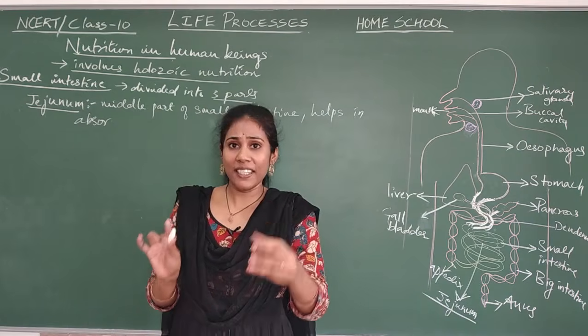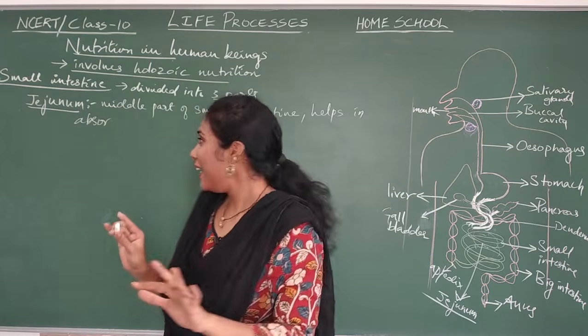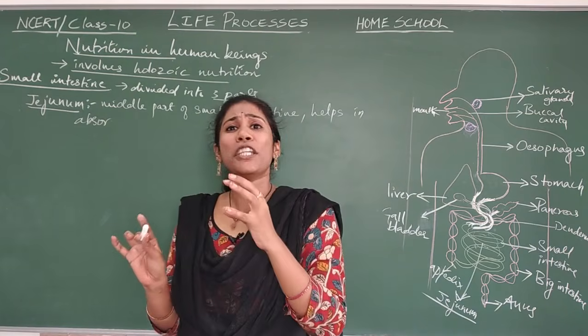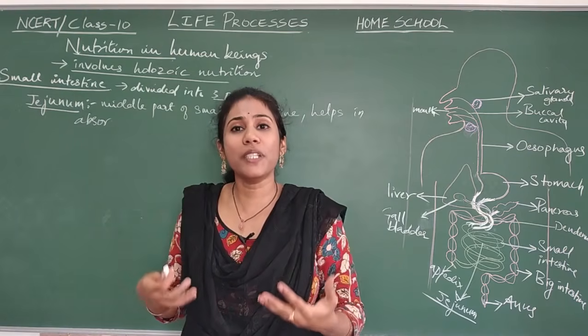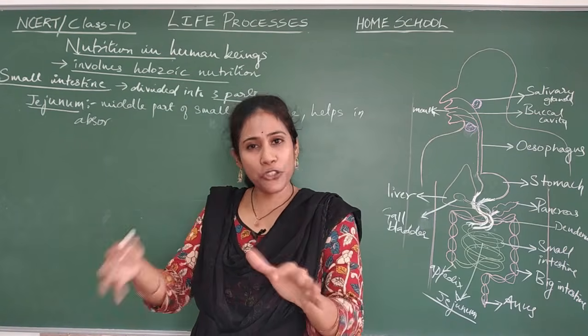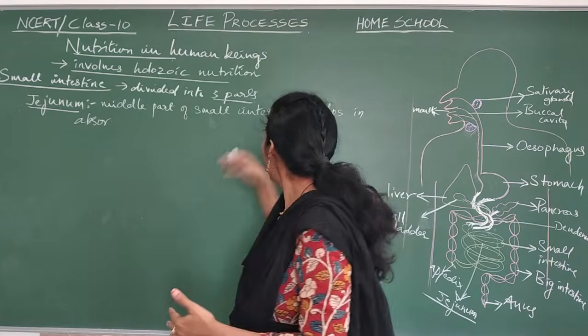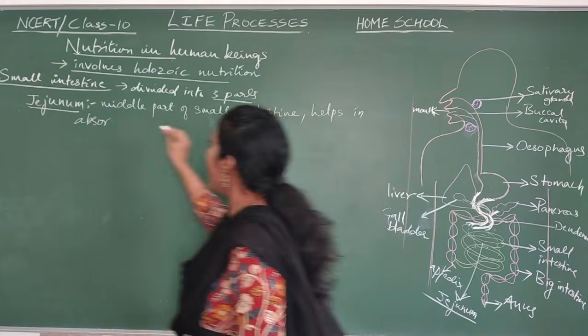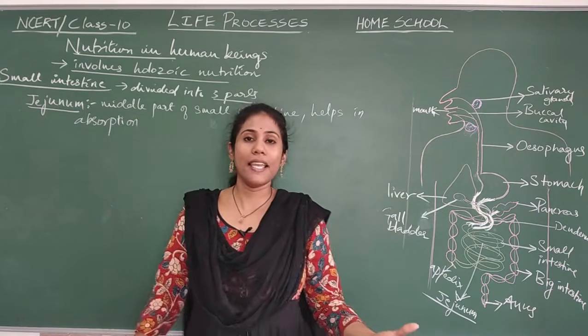Now food is there in much simpler form and small molecule form, and those small molecules are absorbed by the body. Who will absorb the nutrients of the food? Jejunum of small intestine is absorbing. So here is the absorption taking place.